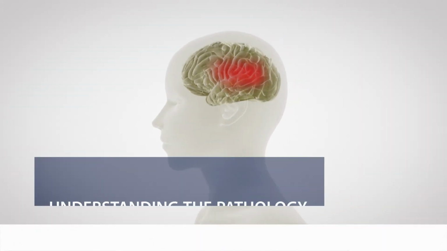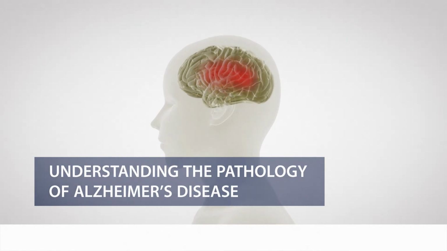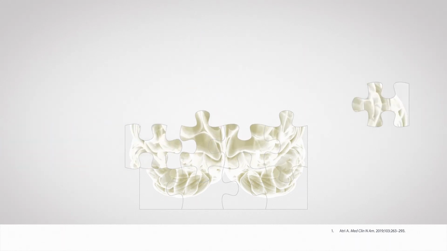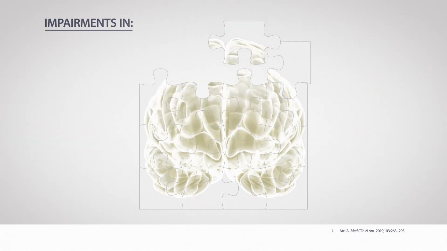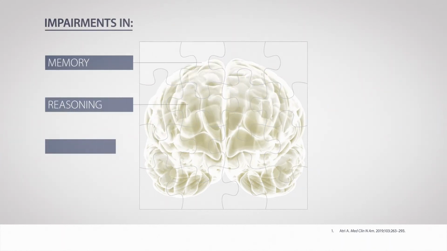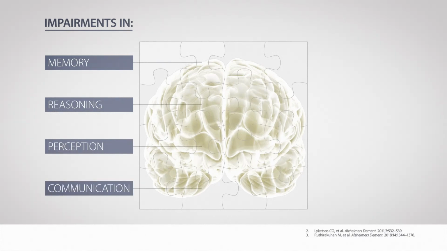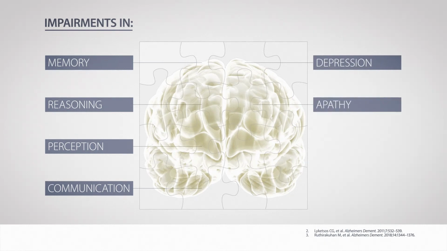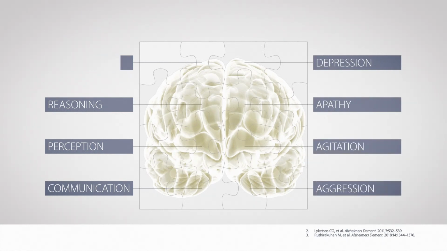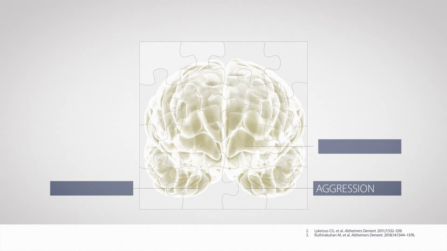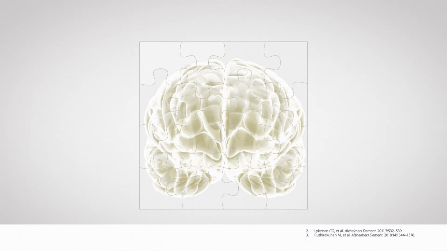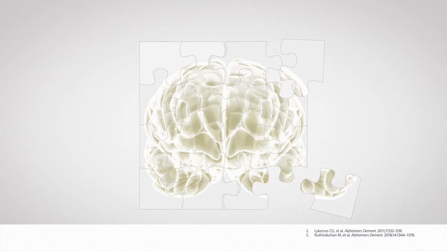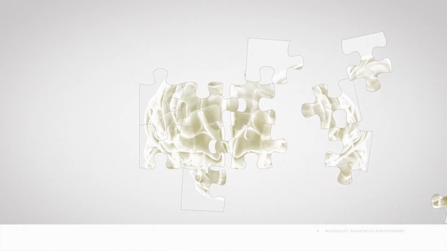Understanding the pathology of Alzheimer's disease. Alzheimer's disease is a form of dementia characterized by gradual, progressive impairments in memory, reasoning, perception, and communication. Neuropsychiatric symptoms such as depression and apathy are core features of the disease. Agitation and aggression also often develop, which is challenging for patients and caregivers. The disease culminates in significant loss of independent function and eventually death.